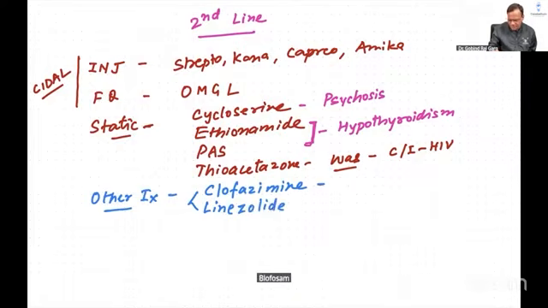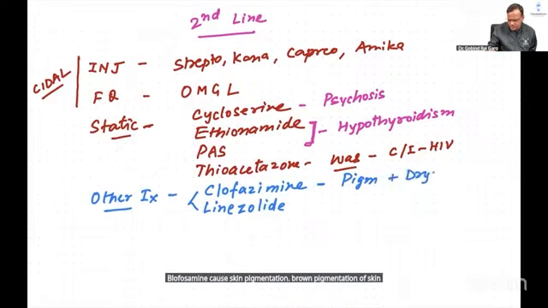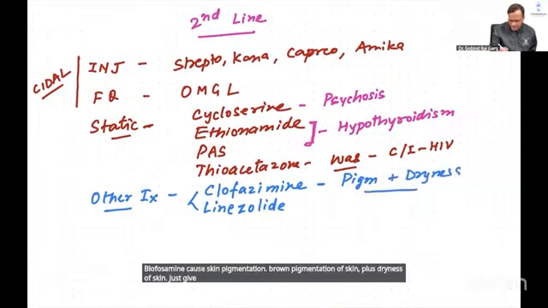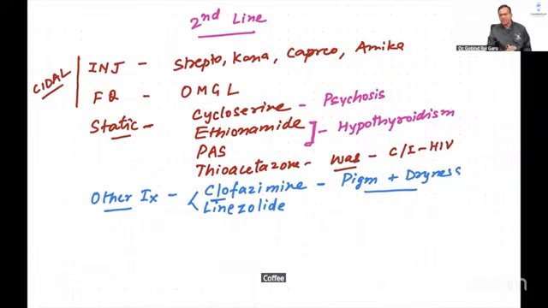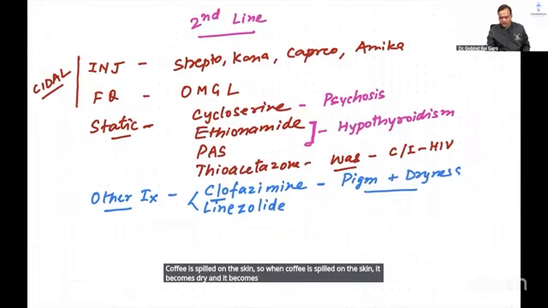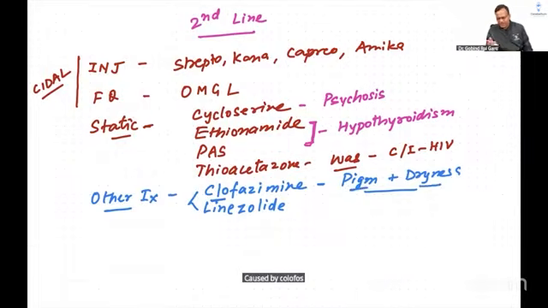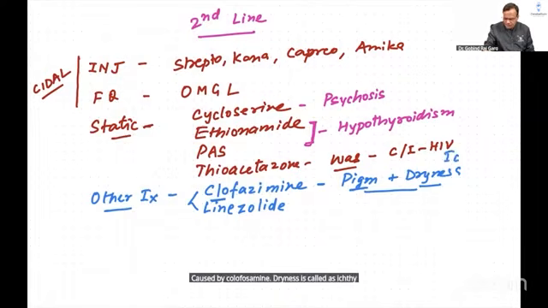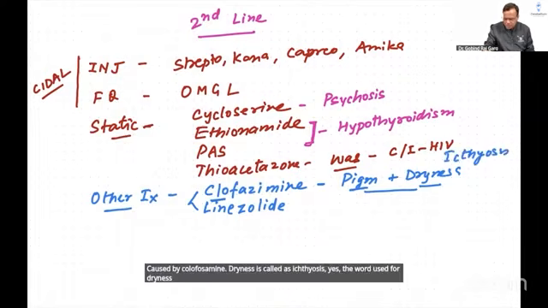Clofazimine causes skin pigmentation, brown pigmentation of the skin plus dryness of the skin. Just get the feeling that coffee is spilled on the skin. When coffee is spilled on the skin, it becomes dry and brown colored. So brown pigmentation with dryness is caused by clofazimine. Dryness is called ichthyosis.